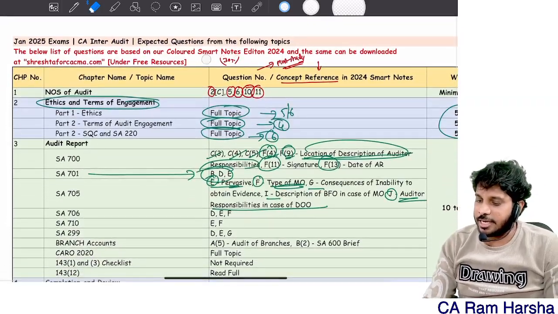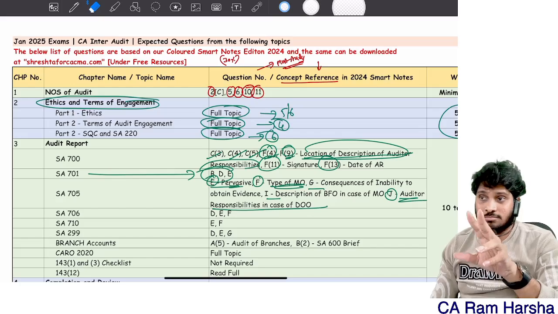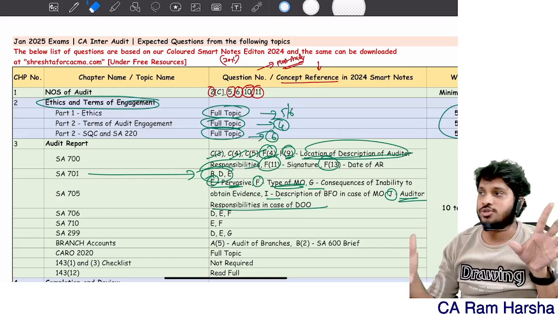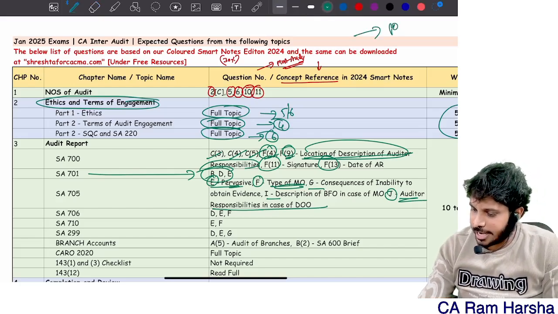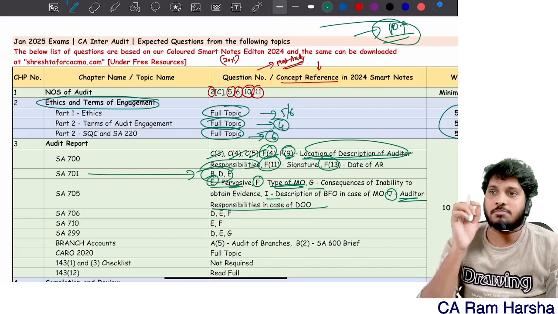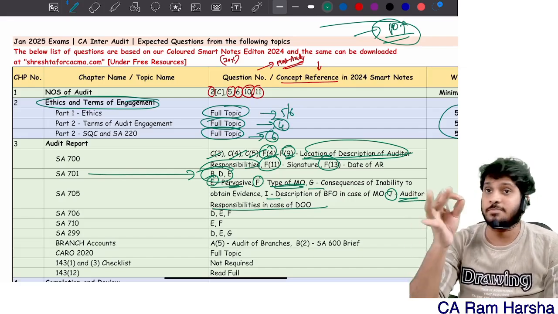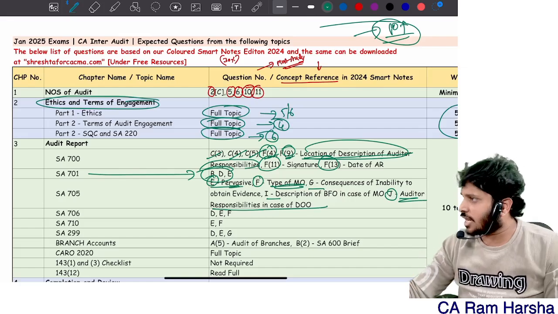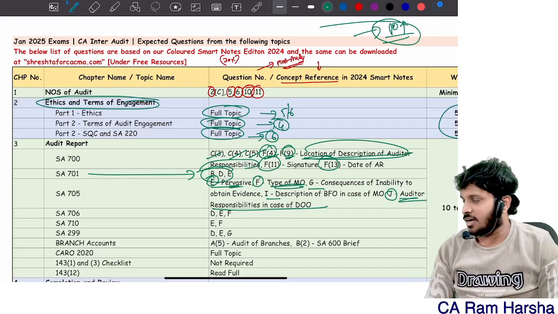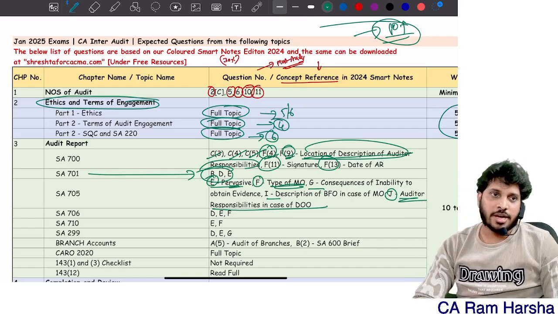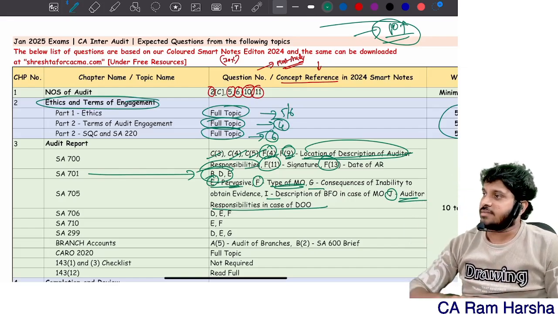Typically, 30% of the syllabus I have reduced. Typically, only 70% of the syllabus you should study. Clear? And for sure, I'm telling you, from these topics, 80 plus marks of questions will come minimum, I'm telling you. That's a minimum assurance. Maybe if you are lucky enough, even 110, 114 out of 114 will be only from these topics. Clear? That's it. Okay, so we'll wind up. In the next session, we'll start the next topic.